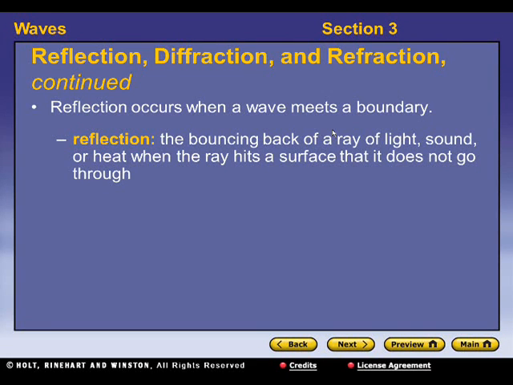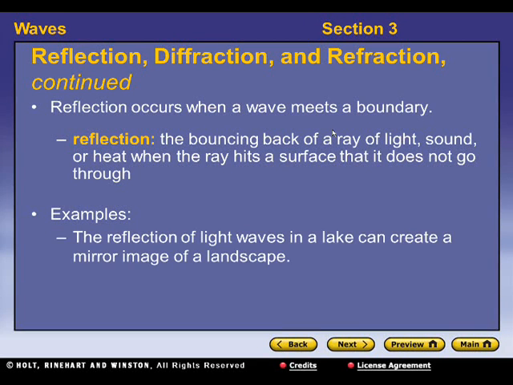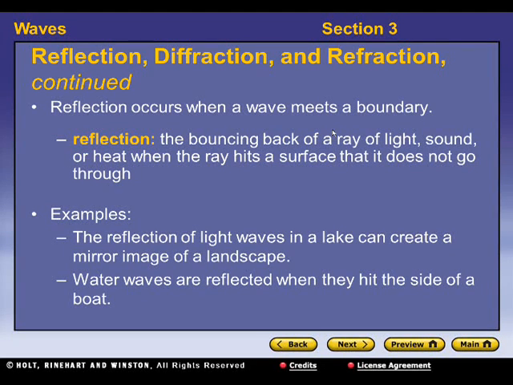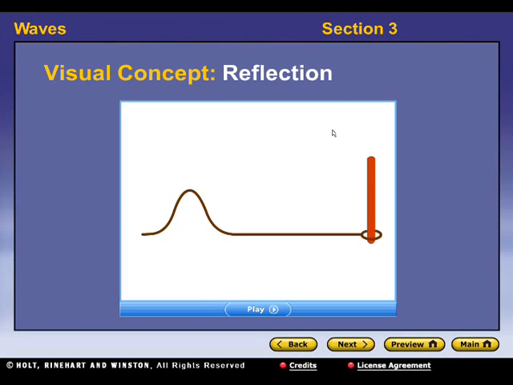And reflection is the bouncing back of a ray of light, sound, or heat when the ray hits a surface that it does not go through. Some examples: the reflection of light waves in a lake can create a mirror image of a landscape. And water waves are reflected when they hit the side of a boat. So let's watch here a little bit on reflection.